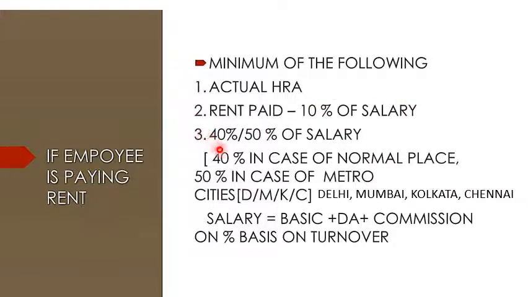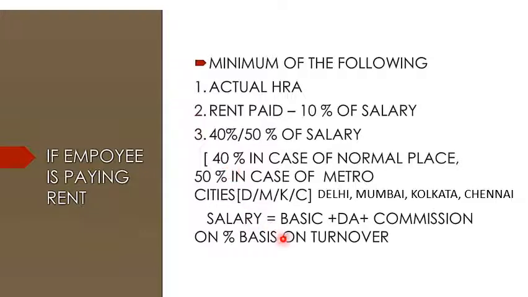And third is 40% or 50% of salary. 40% in the case of a normal place, but 50% in the case of metro cities like Delhi, Mumbai, Kolkata and Chennai. If it is one of these four metro cities, it is considered as 50%, otherwise 40%.